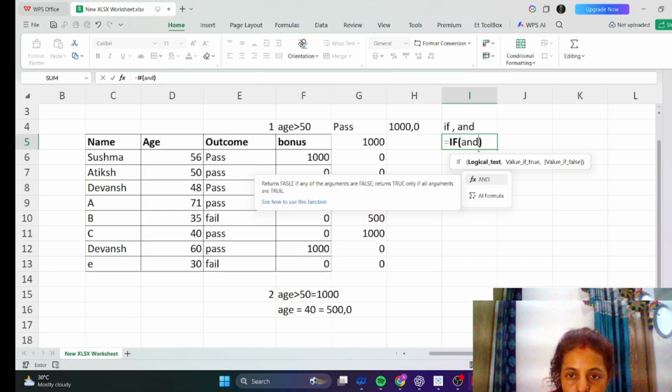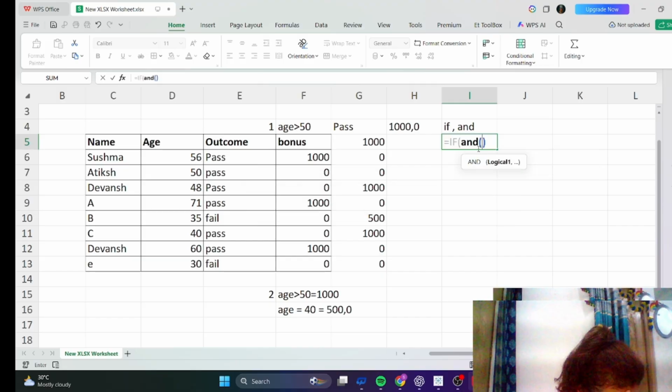Then again a bracket, then what is the condition? Age should be greater than 50, and one more: the outcome should be pass.